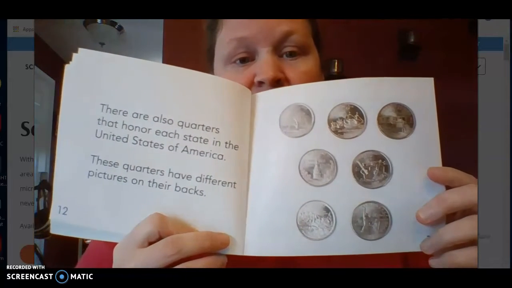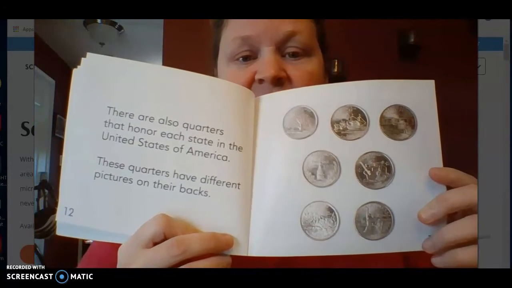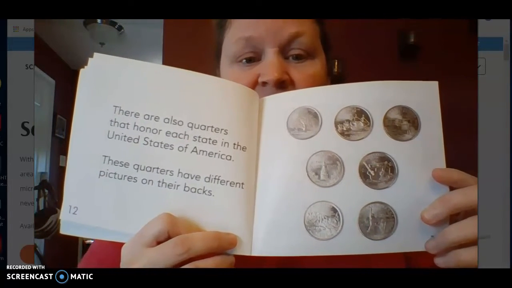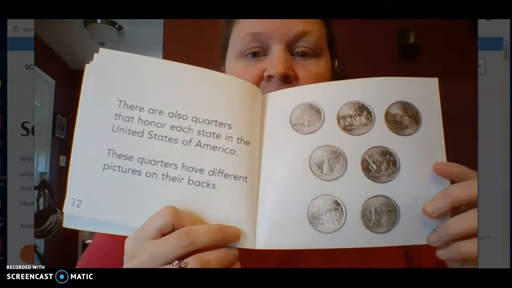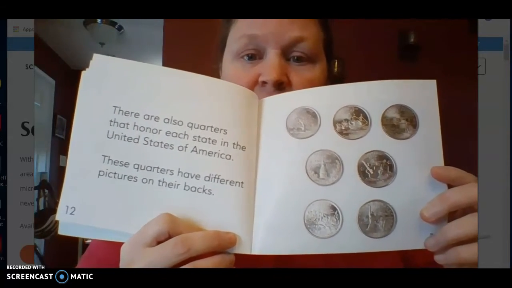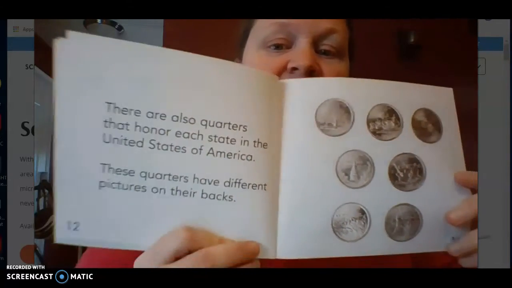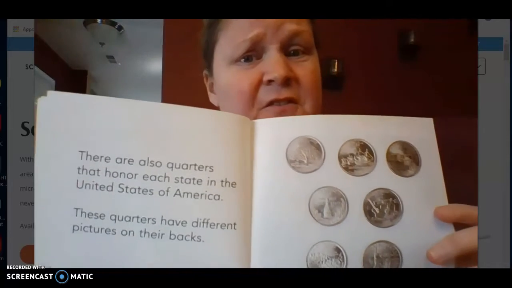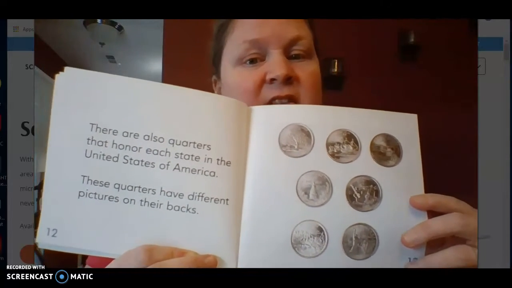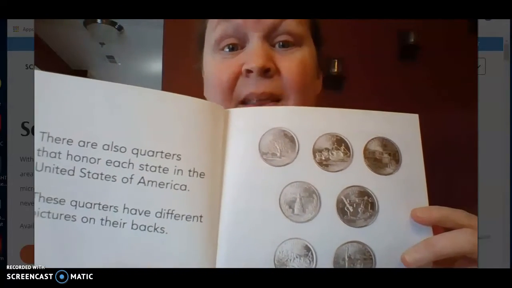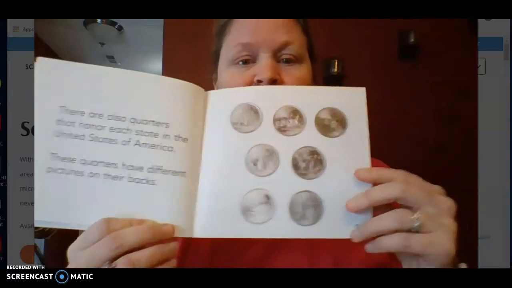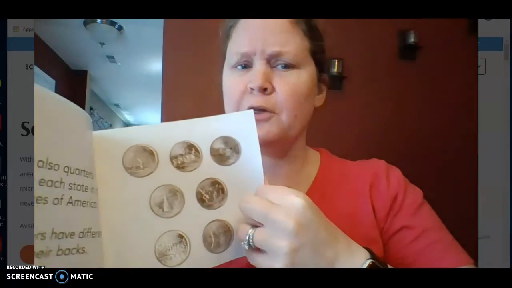There are also quarters that honor each state in the United States of America. These quarters have different pictures on their backs. These are a little harder to pick out as we're learning our coins because each state has a different picture on the back and it's hard to learn all 50 of them. But you can kind of tell it's the quarter by the size because the quarter is going to be the biggest coin. And it's also worth the most.